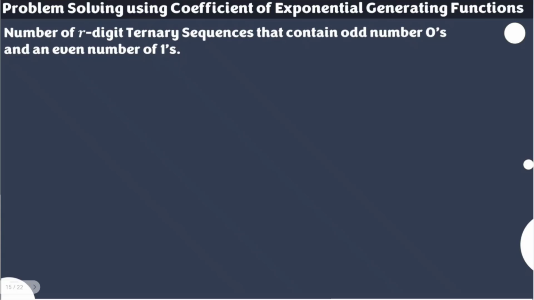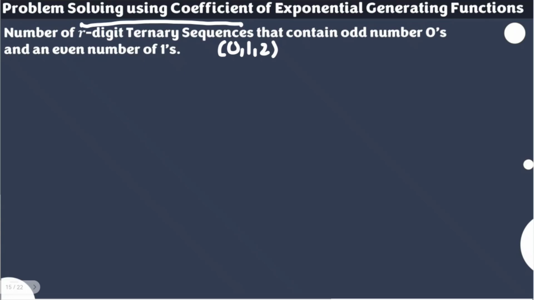Let us solve the number of r-digit ternary sequences. That would mean we use the digits 0, 1, and 2 that contain an odd number of zeros and an even number of ones. In this situation, there is an r-digit sequence. We don't know how many digits there are, because it's r. But ternary means the digits that will appear are 0, 1, and 2, and such that in that specific string